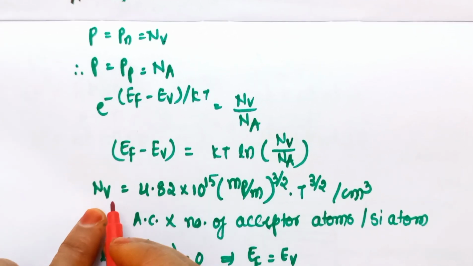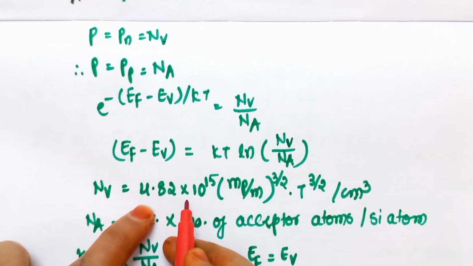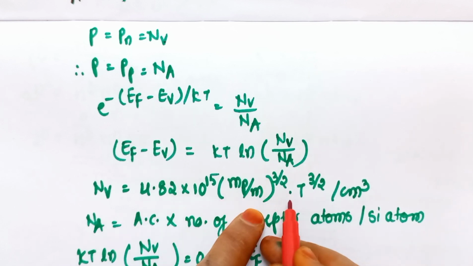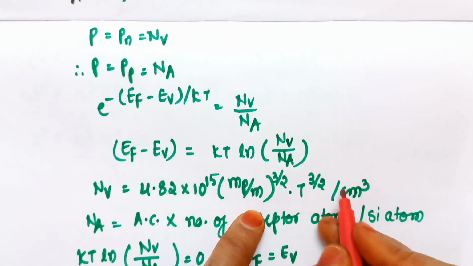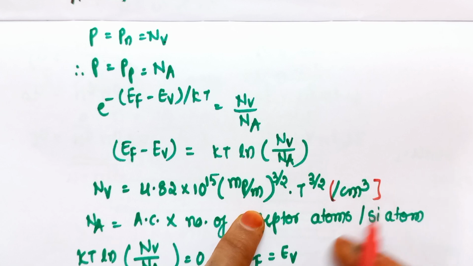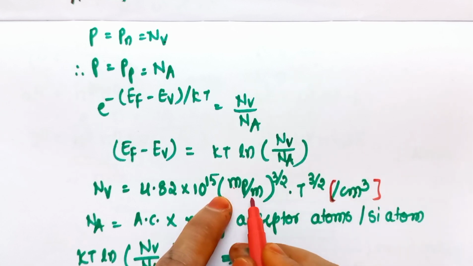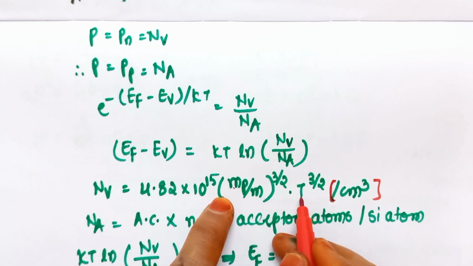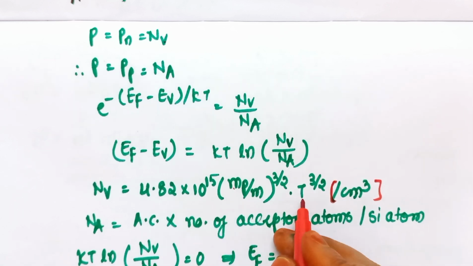And the value of Nv here is equal to 4.82 into 10 to the power of 15 into Mp by M whole to the power of 3 by 2 into T to the power of 3 by 2, and the units are per centimeter cube. Here Mp is the effective mass of holes and M is the mass of electron and T is the temperature in degree Kelvin.